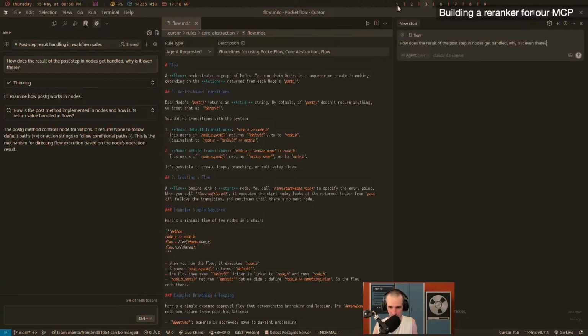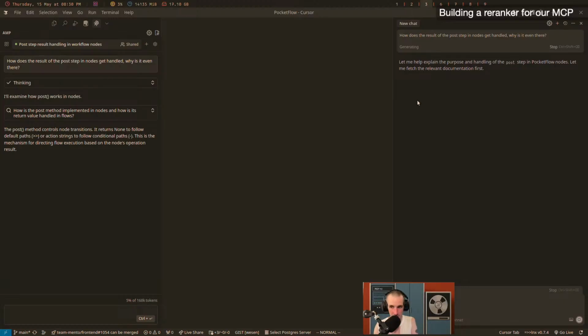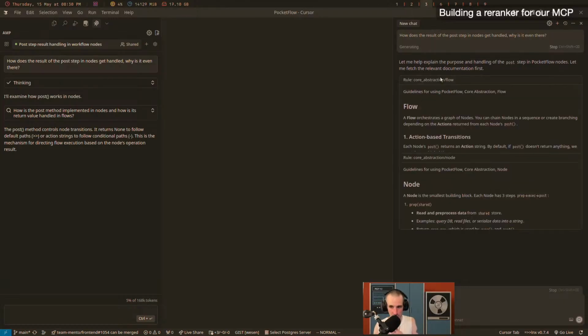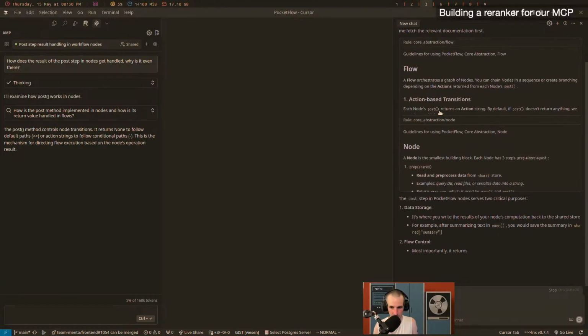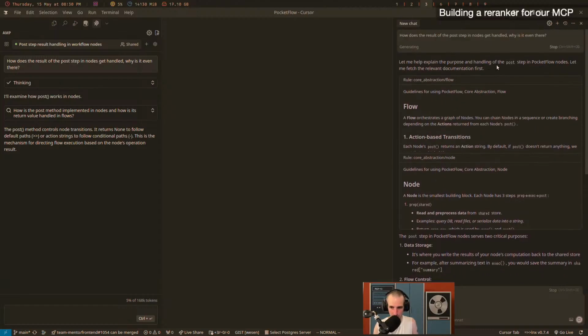So maybe I can do this, and I kind of want to remove this from the context. I don't want it to have that rule. I want it to have what supposedly is a completely fresh context and start. We don't really know if it's a completely empty context. I suppose not. I suppose there's some information, and then it still managed to find that node. Node and flow. I'm not sure why it found flow.